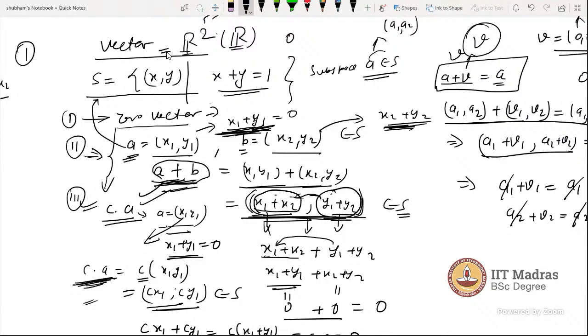Actually there is no such vector space. If there is a vector space, the zero vector should be in it. If the zero vector is not in the set, it will never be a subspace or vector space.